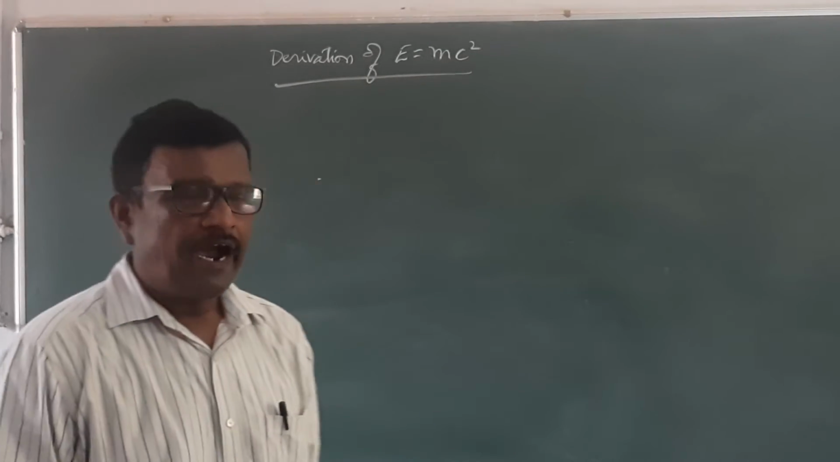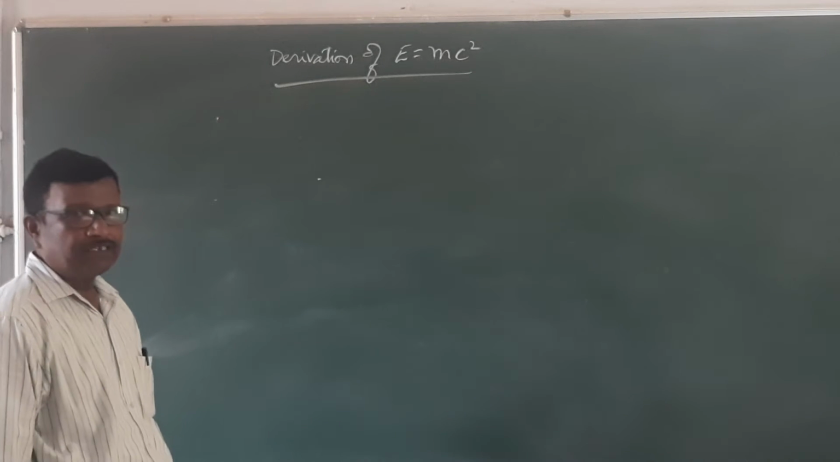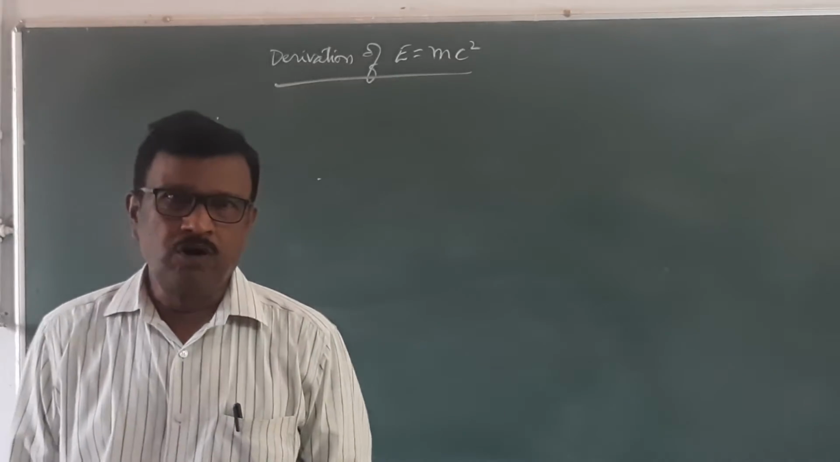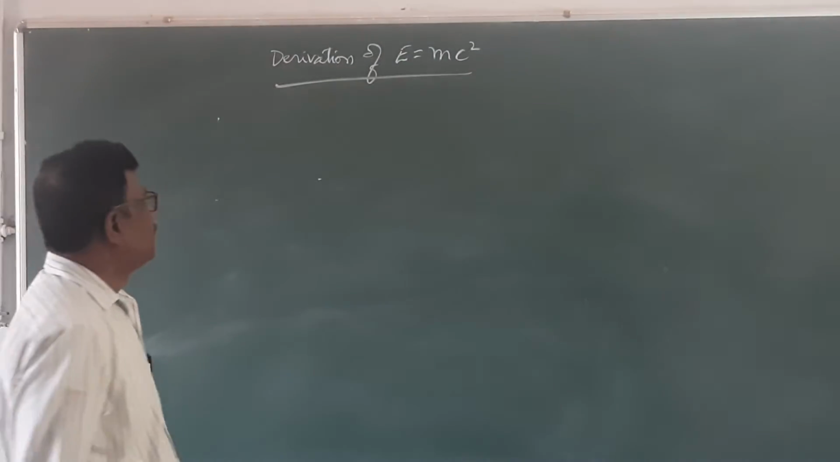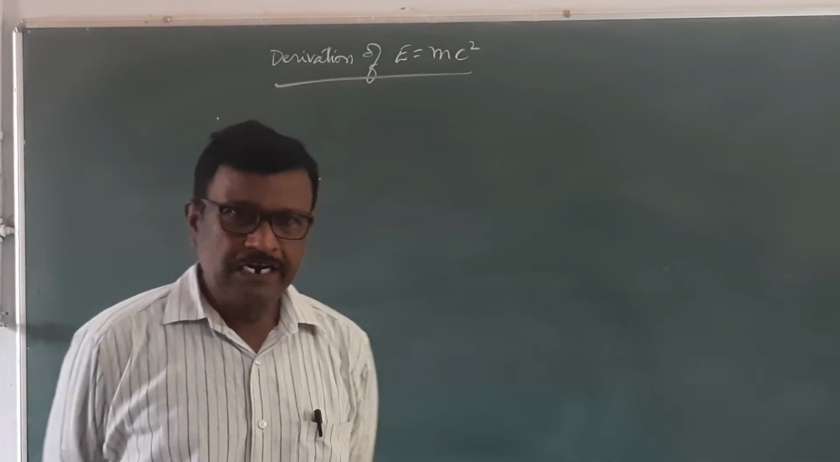This is called the Einstein mass equivalence relation. So this equation E is equal to mc square we shall derive using relativistic principles.